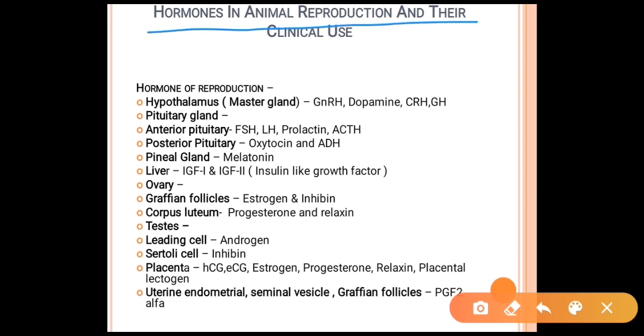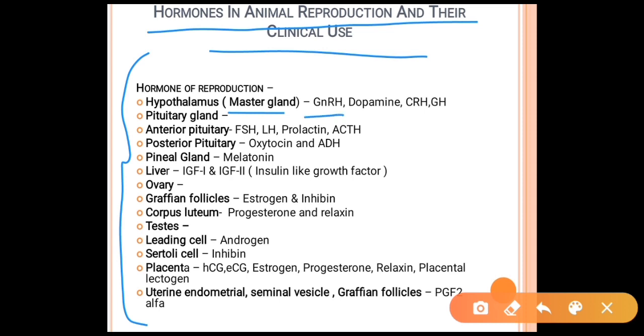Hormones in animal reproduction and their clinical uses. There are various parts of the body which secrete many hormones which are reproductive hormones. First is the hypothalamus, which is the master gland of the body and secretes GnRH, dopamine, CRH, and growth hormone.